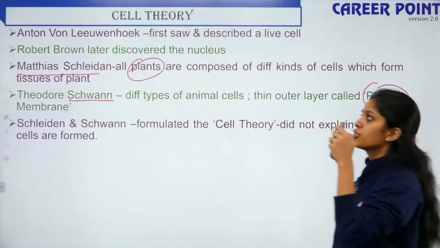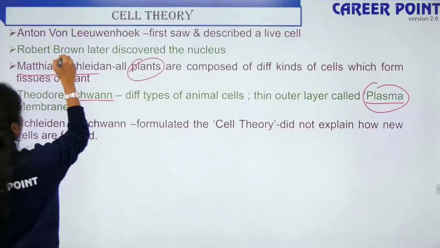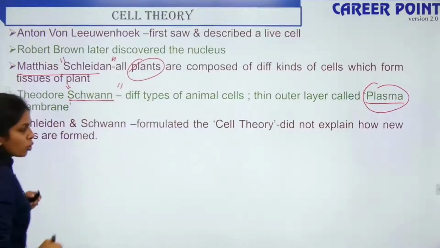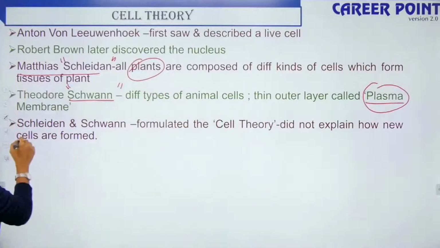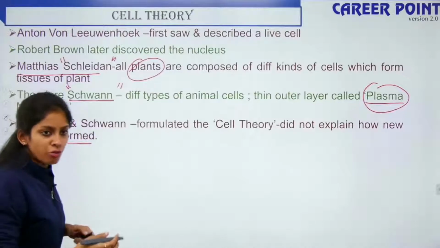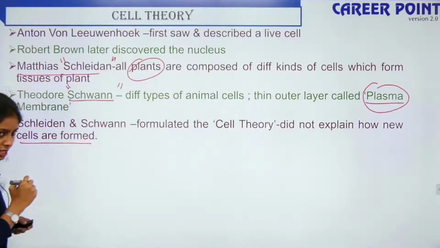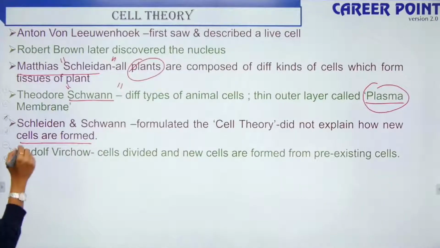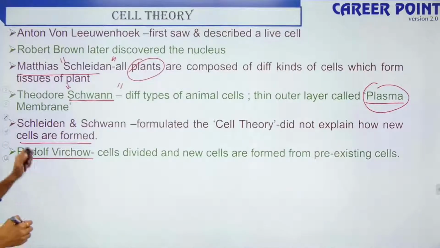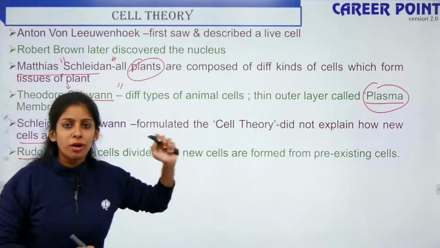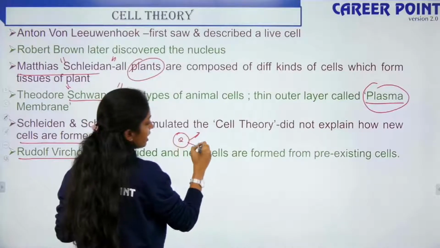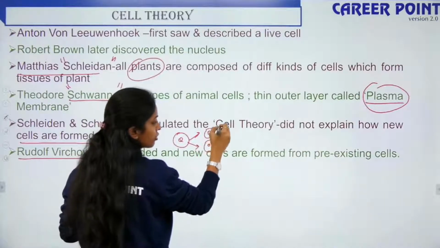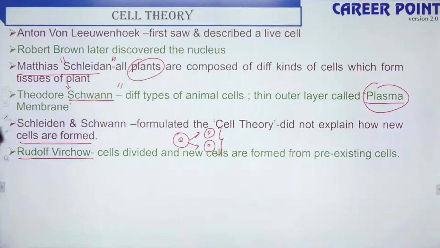These two scientists, Schleiden and Schwann, we say commonly, formulated what is called the cell theory. They did not explain how a new cell is formed, right? That was the mistake they made. Later a third scientist came, called Rudolf Virchow. He said that cells divide and new cells are formed from pre-existing cells. When I say a mother cell divides to give two new daughter cells, the new cells come from the pre-existing cells, right? This is what Rudolf Virchow proved.